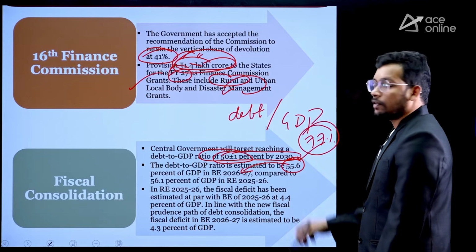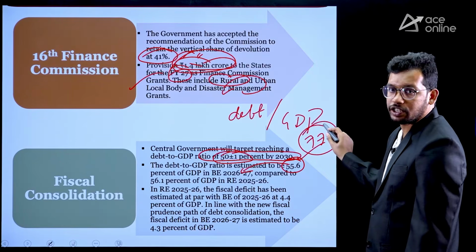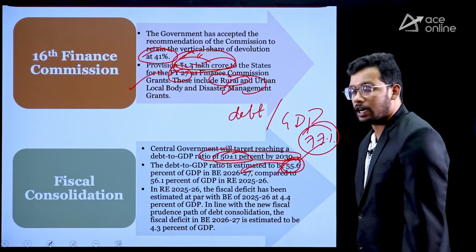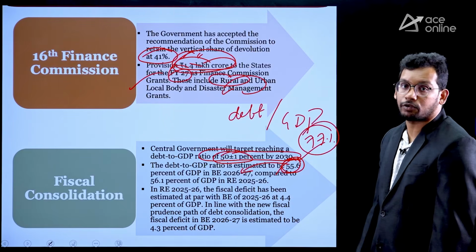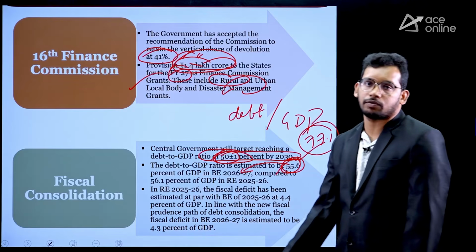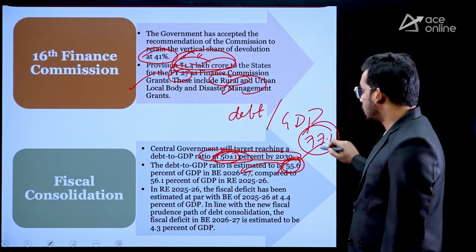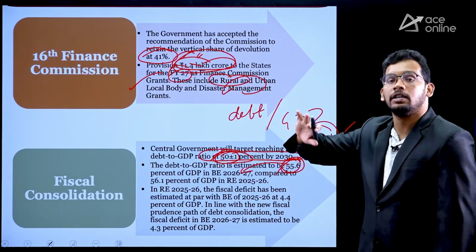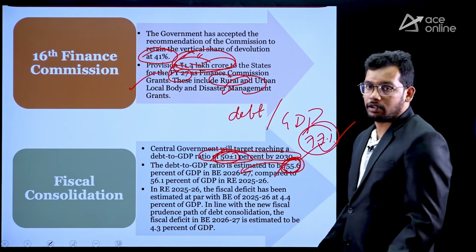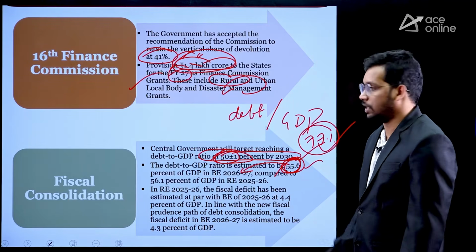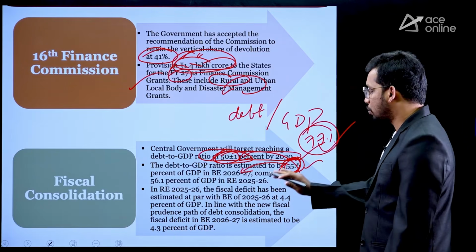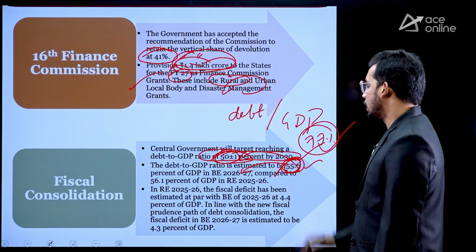Okay. See, 77% is of both center and state, right? Center alone, we currently have 55.6% of total debt to GDP ratio. This is going to be brought to 50 plus or minus 1%. Understand, 77% is both center and states' total debt with respect to GDP. But this is only of center, currently at 55.6%. Government is saying that we will bring it to 50 plus or minus 1% debt to GDP ratio by 2030.